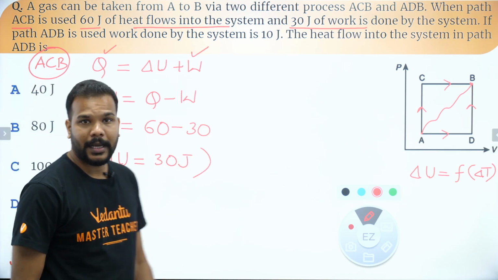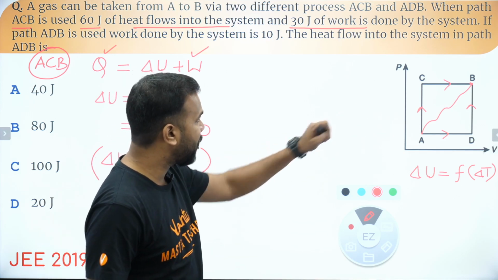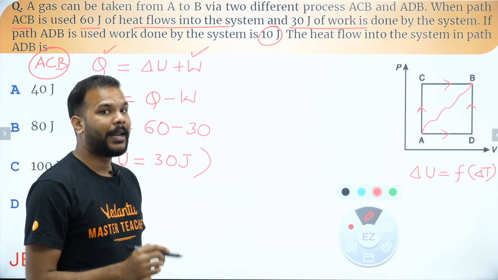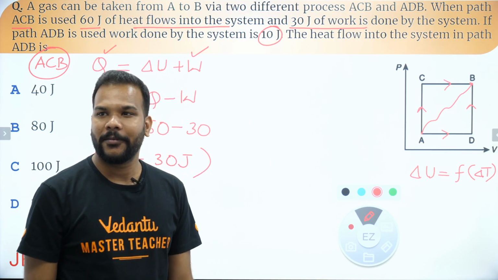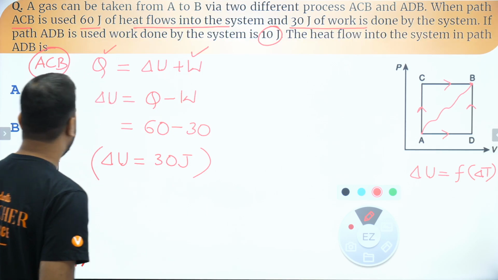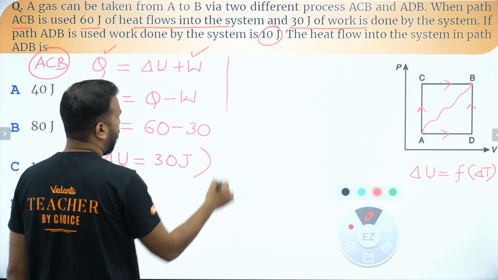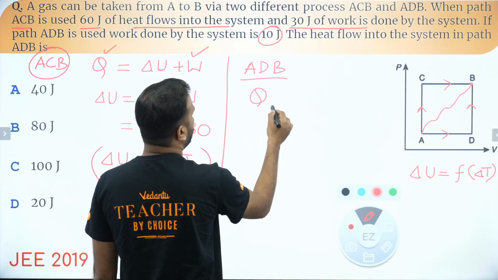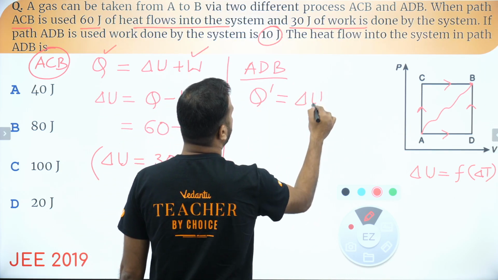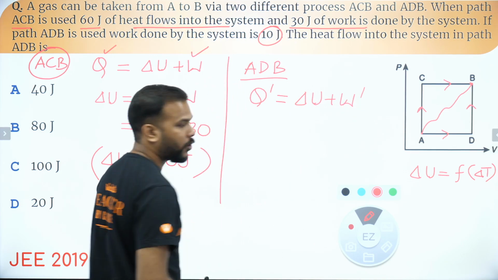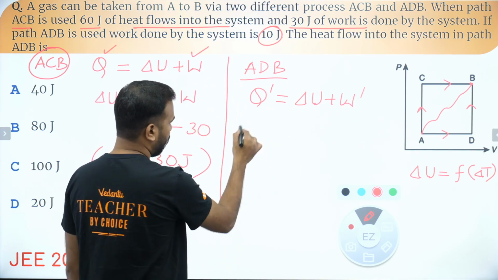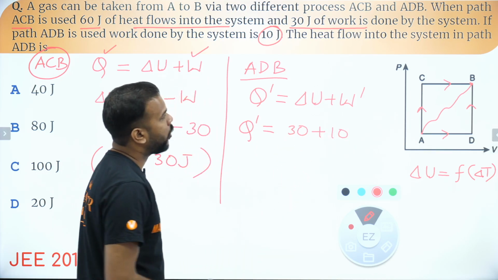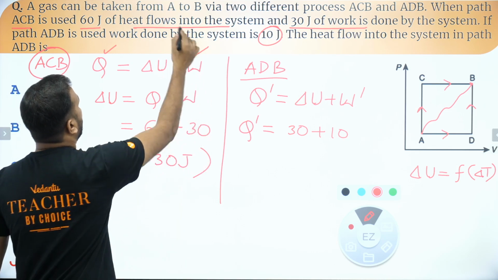Have you guys already got the answer for the second part? In the path ADB, the work done this time is only 10 joules. We have to find out the value of heat flowing in that. Flooded with the response, very nice, guys. Let's see if it is the correct answer or not. For path ADB, Q dash will be equal to delta U plus W dash. Delta U remains the same, so Q dash will be equal to 30 plus 10, because work is done again by the gas.